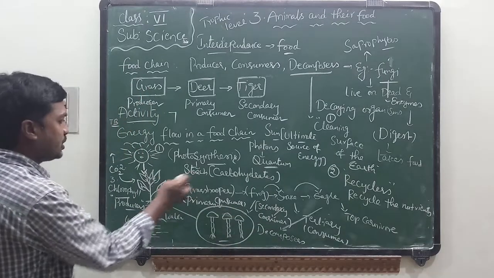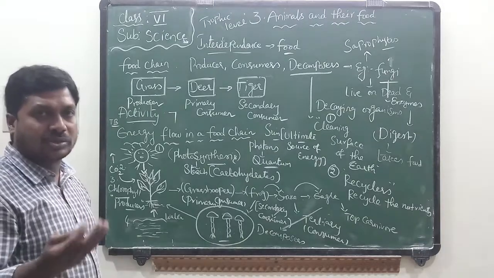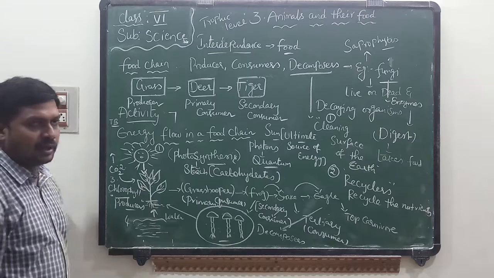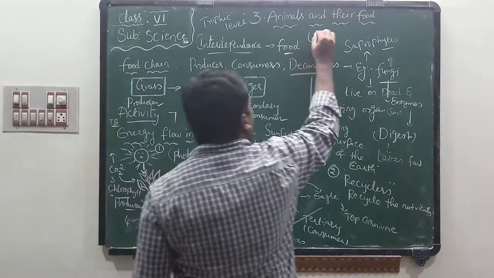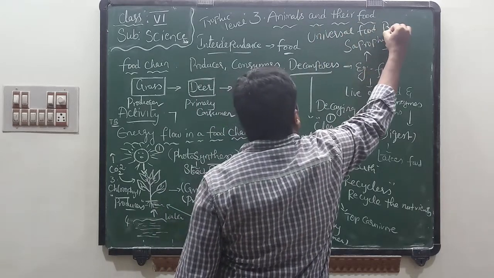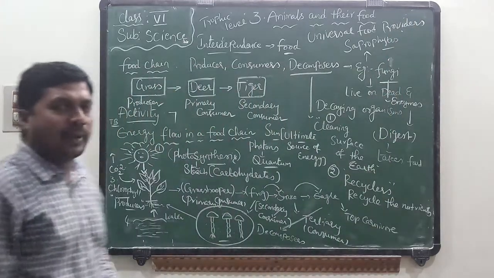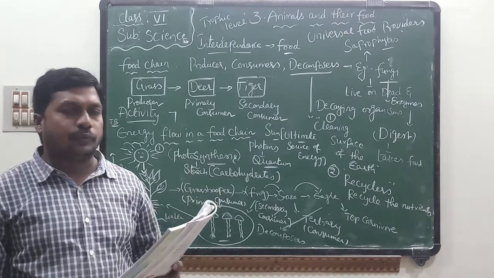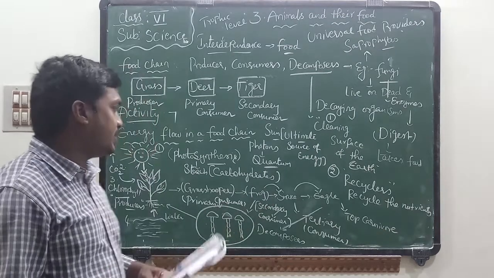If you observe this food chain, what is the ultimate source of energy? Here, sunlight. Without sunlight, plants cannot prepare food. Without plants, we cannot survive. So green plants are also called universal food providers. Very, very important. Green plants are also called universal food providers. It means we directly or indirectly depend on plants for food. Plants get energy from sunlight. What is the source of energy in your food chain? Write down there, sunlight.